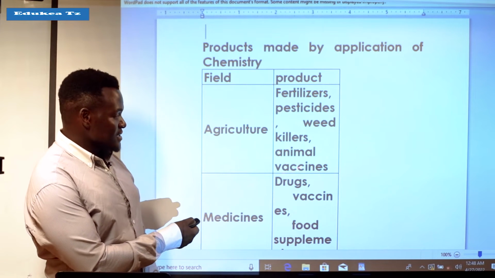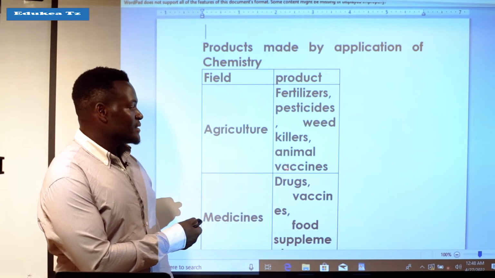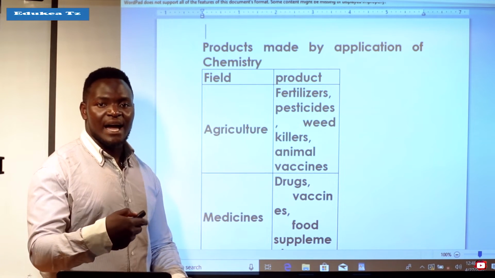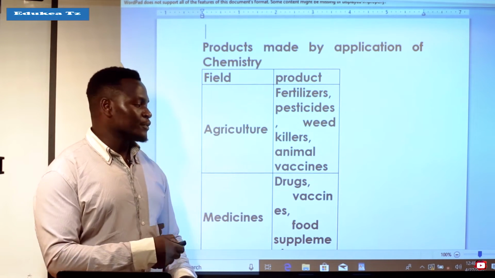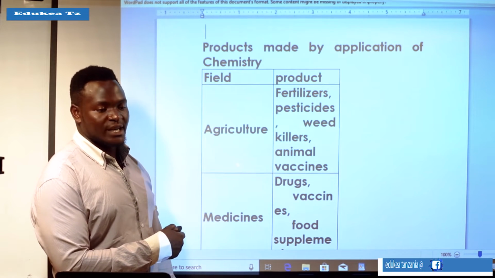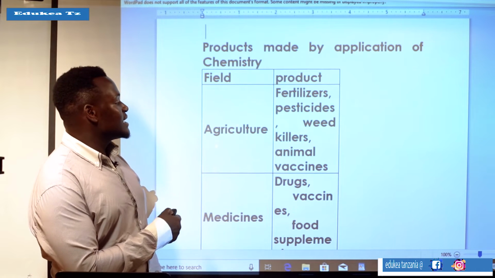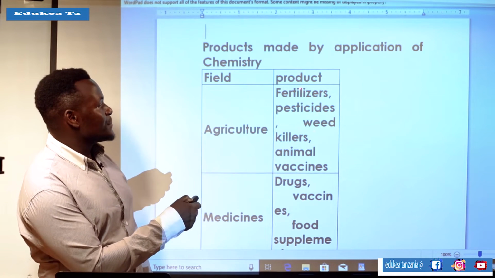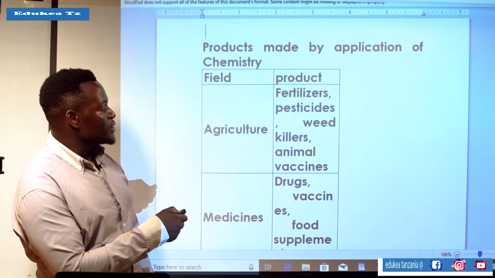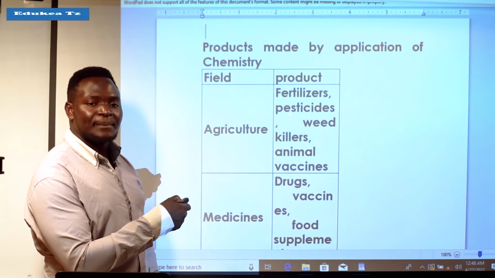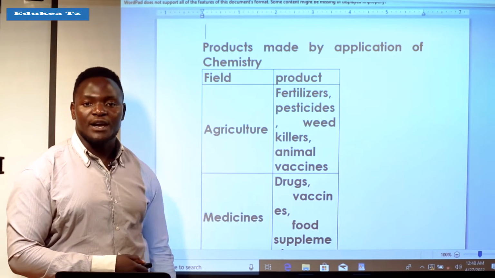This is just a vaccine, but in it there is a composition of various chemicals which hinder those animals from being attacked by various diseases. And this is just in the case of agriculture. These are the products made as a result of applying chemistry in agriculture.